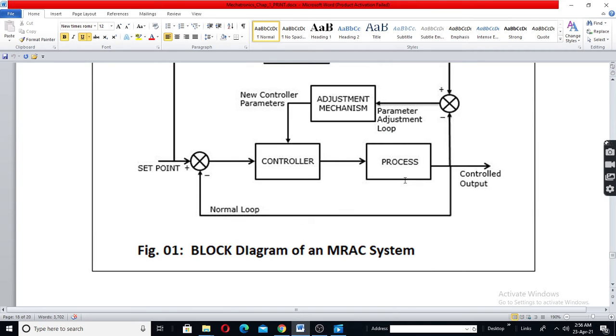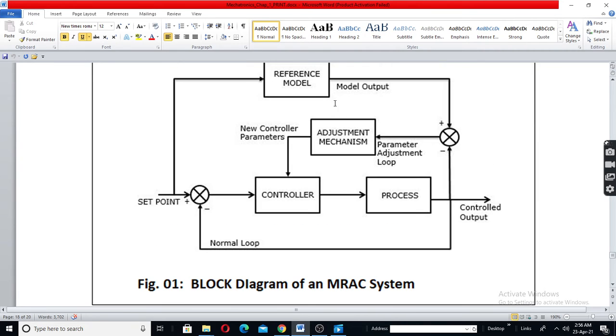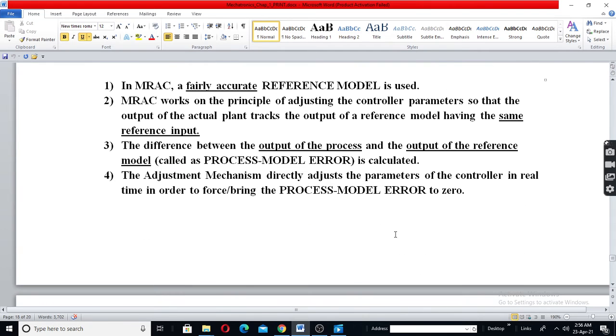See, the process is there. When you change the model, it will have effect on the process. So model will be changed continuously. It will check which one should I control, either field current or armature voltage. So this adjustment will be happening till the output will be equal to the input. That means when the difference between the model and the process becomes zero. So control procedure happens like that.